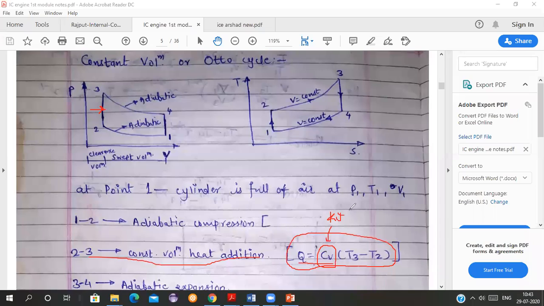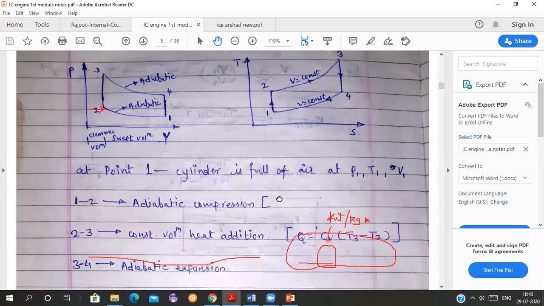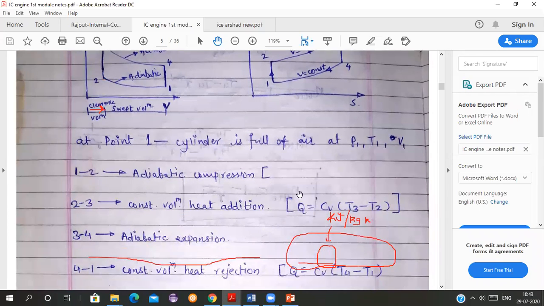Why are we taking Cv, why not Cp? Because the processes are at constant volume. That is why we are taking Cv. So I have written here Cv, kilojoules per kg Kelvin. Focus here now. The process 2 to 3 is constant volume heat addition. Therefore, the heat supplied Q is taken as Cv into T3 minus T2.